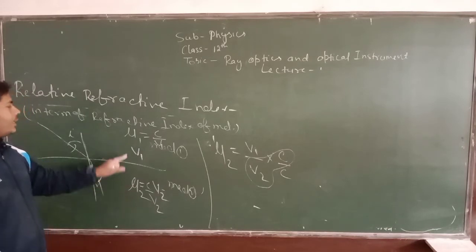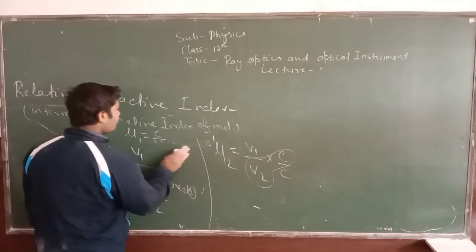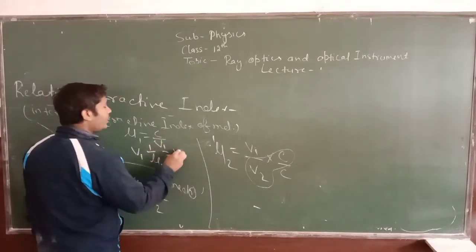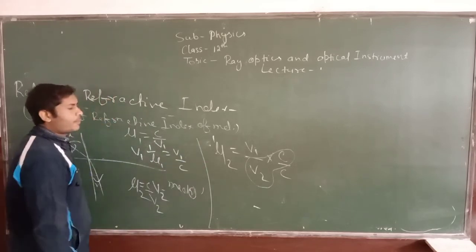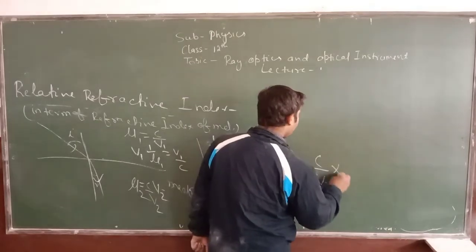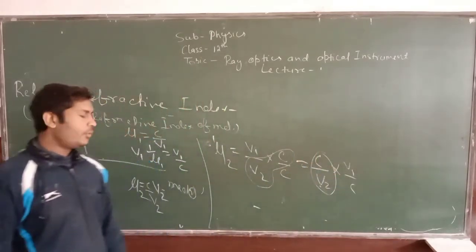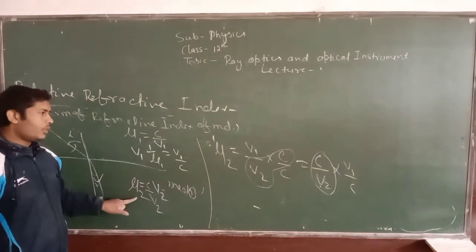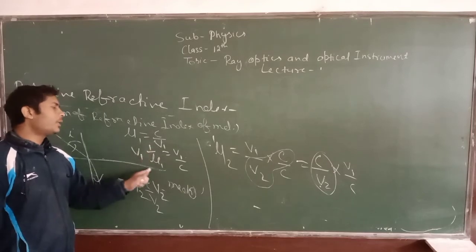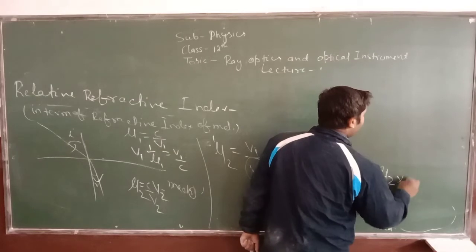And since mu1 is equal to C upon V1, 1 upon mu1 can be written like V1 upon C. So this will be C upon V2 into V1 upon C. I am keeping the value of C upon V2, that is equal to mu2, and V1 upon C is written as 1 upon mu1. Finally, we get mu2 into 1 upon mu1.